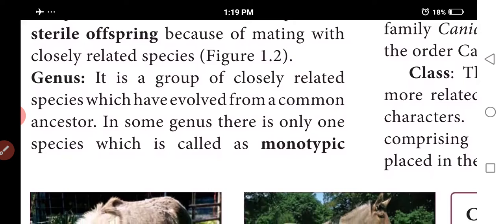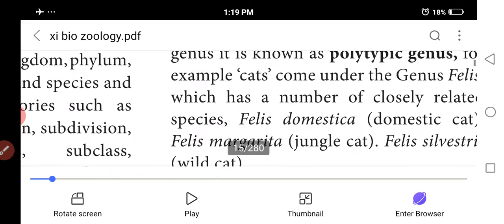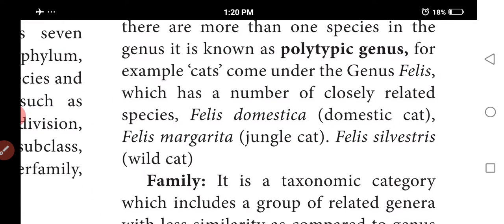Monotypic. Monotypic means, for example, the red panda is the only species in its genus, so there is only one species. If there is more than one species in a genus, that is called polytypic. Mono means one, poly means many. More than one species in the genus is known as a polytypic genus.